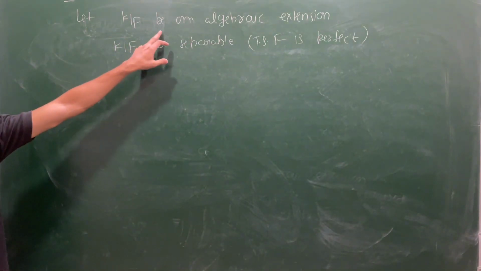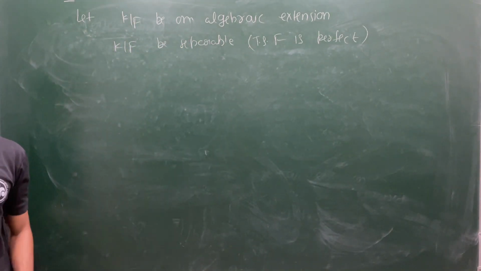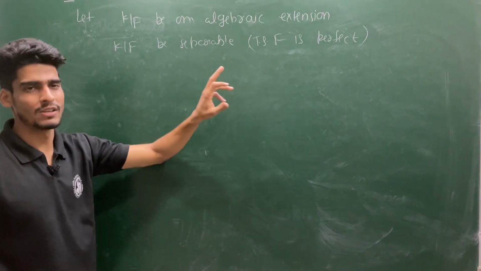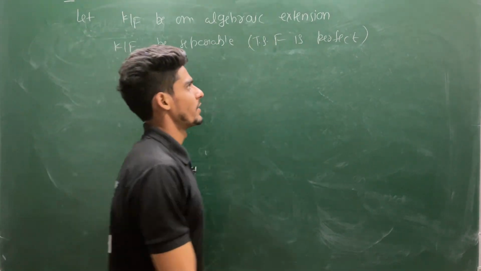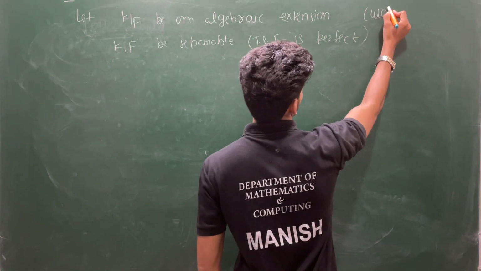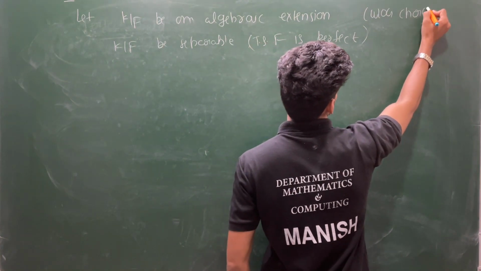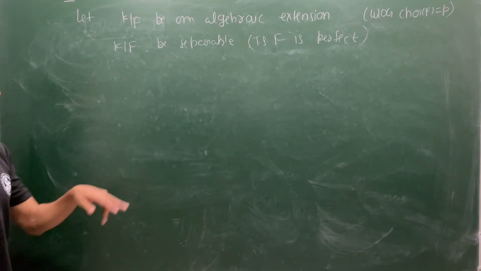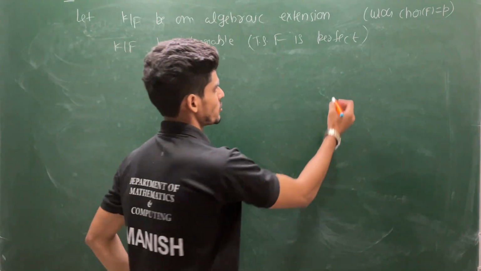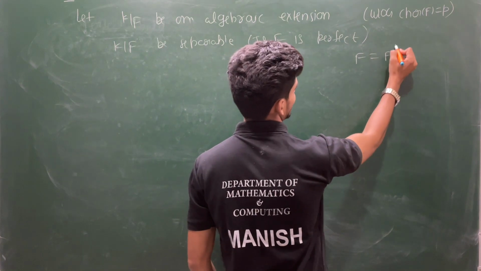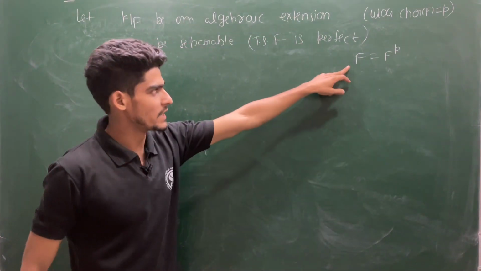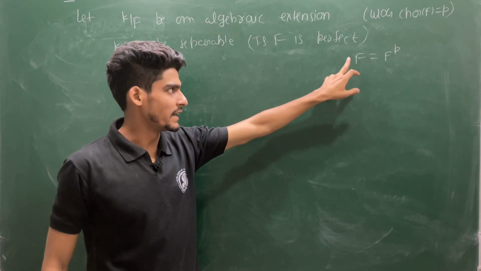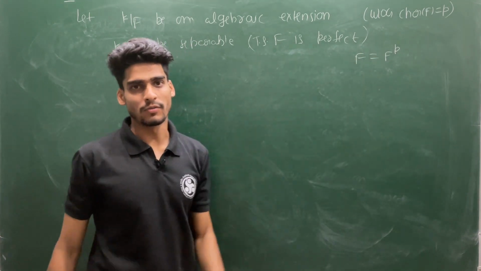Without loss of generality, you can assume the characteristic of F is p, because if the characteristic of F is 0, then automatically F is perfect. So assume the characteristic of F is a prime number, say p. We need to show that F is perfect, that is, F is the same as F^p. That means if I choose any arbitrary element of F, it can be written as the pth power of some other element.